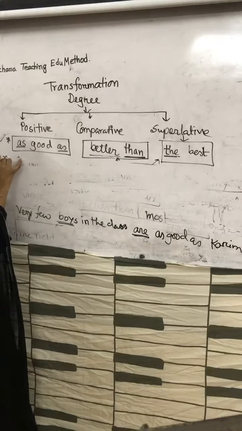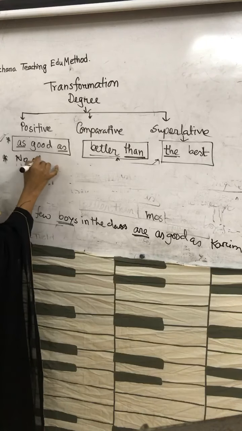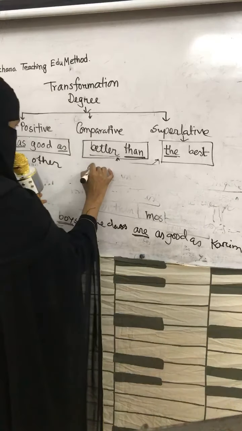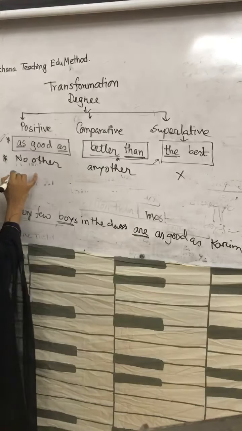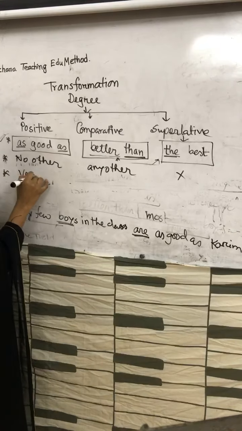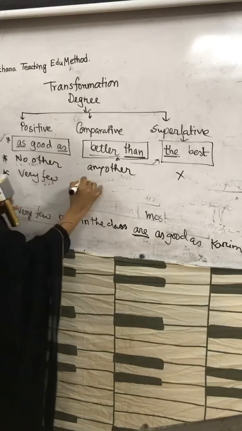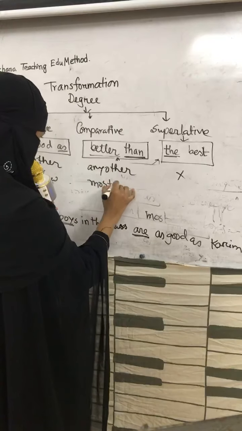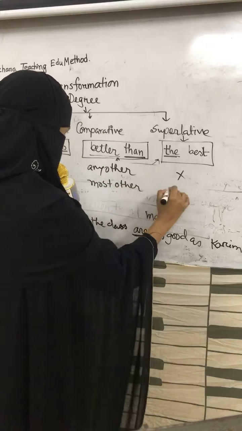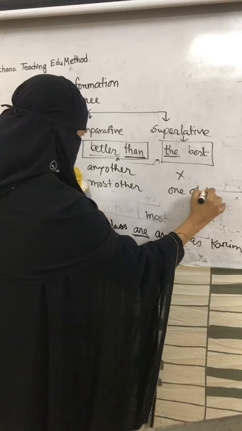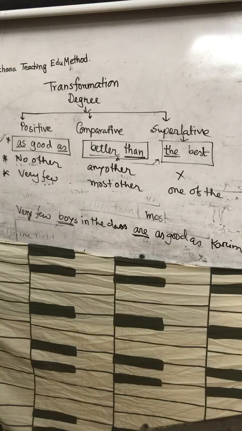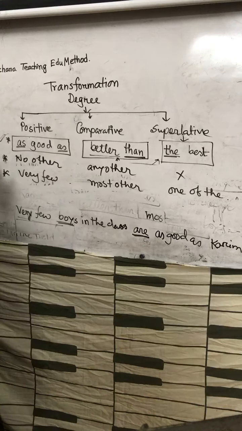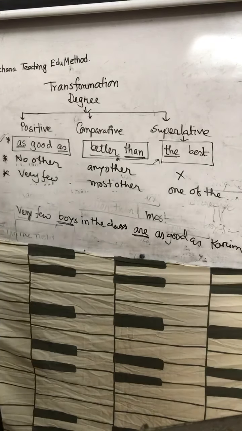Again, we write: no other, any other, cross. Then very few, most other, one of them. So Dhaka is the biggest city in Bangladesh. This is in the first rule, number 1.